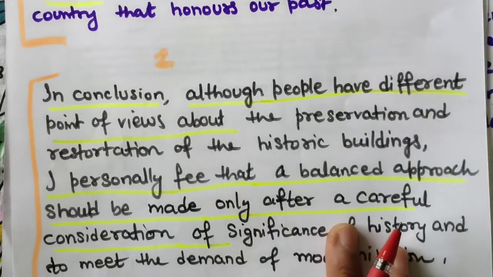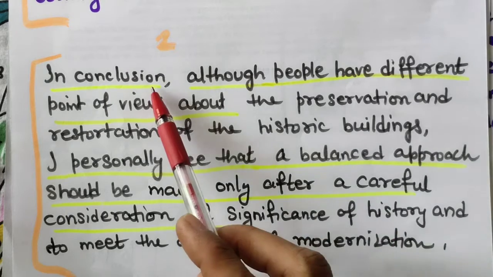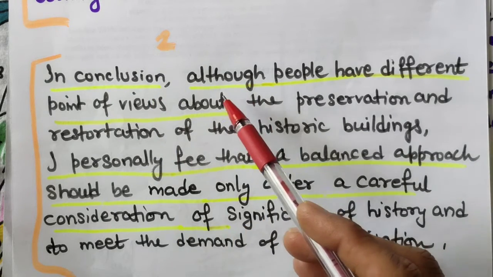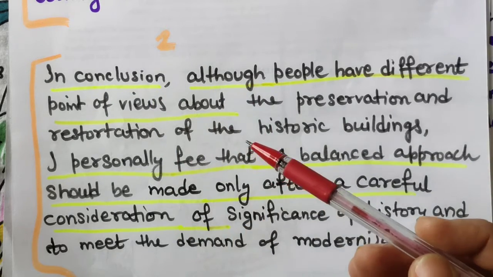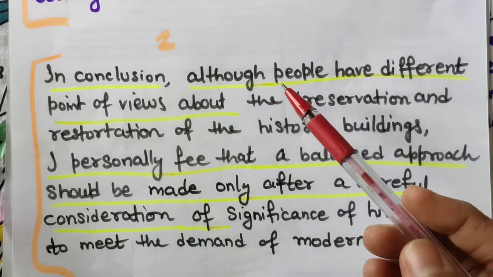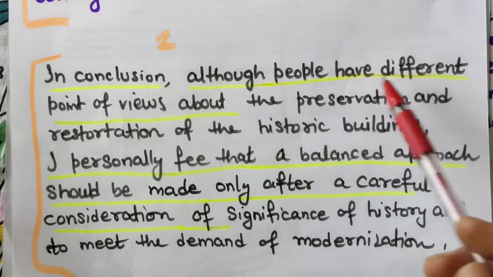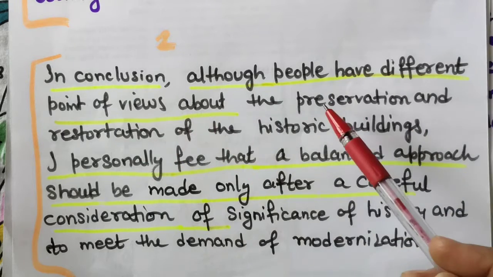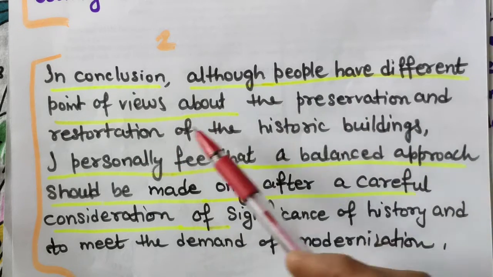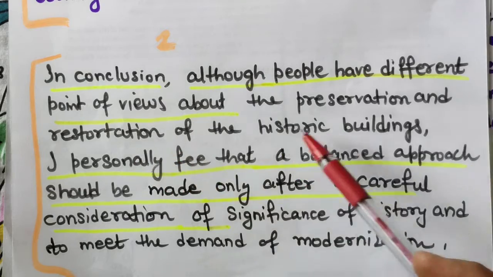Now in the second conclusion, what I have written, although, so please follow these templates. You can write discuss both views like this conclusion. Although people have different points of view about, now the topic will come, the preservation and restoration of historic buildings.